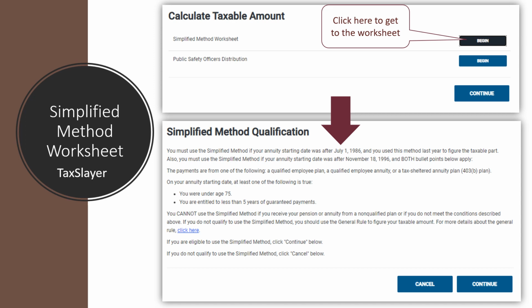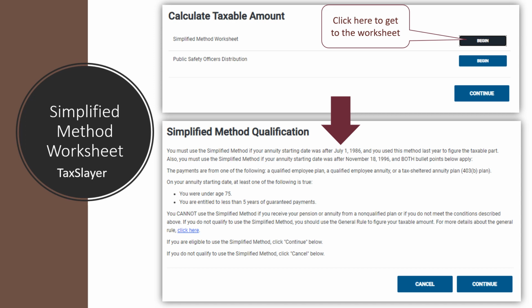And then we'll get a notification that pops up, the simplified method qualification. And so there are some criteria that our taxpayers have to meet. They most likely will meet these in order to use the simplified method.